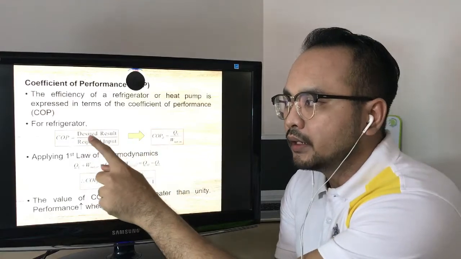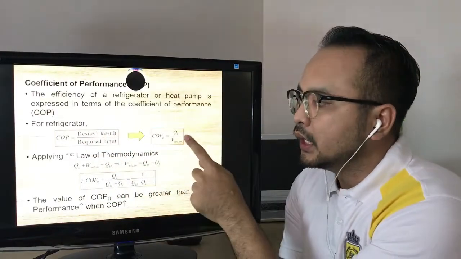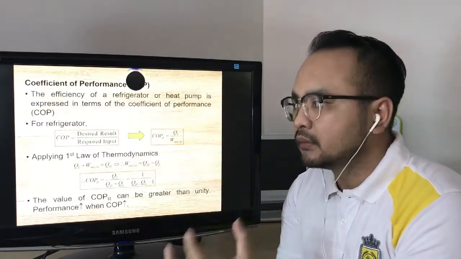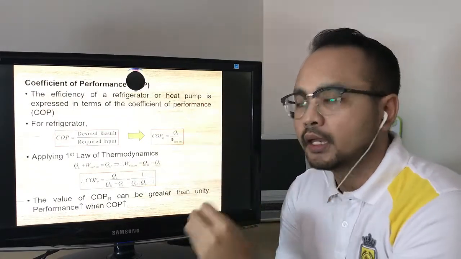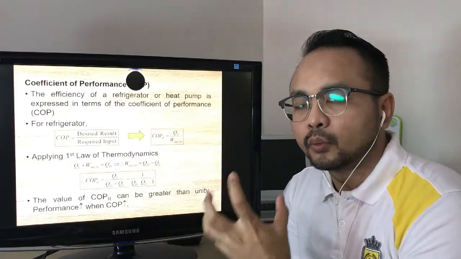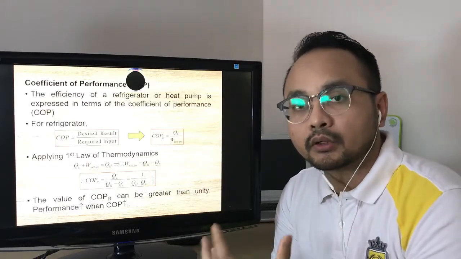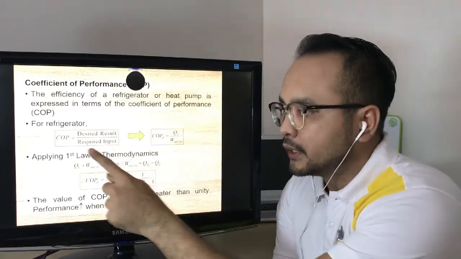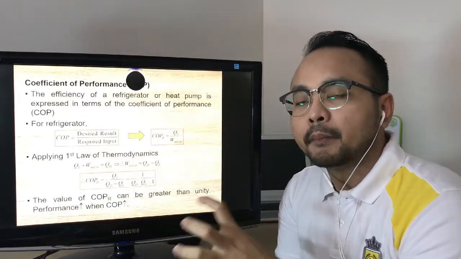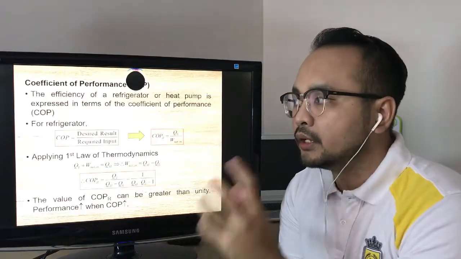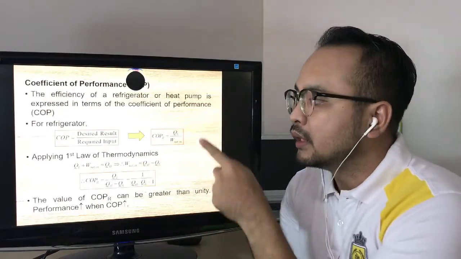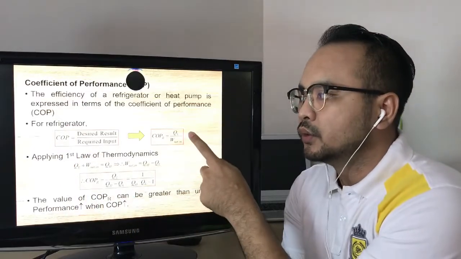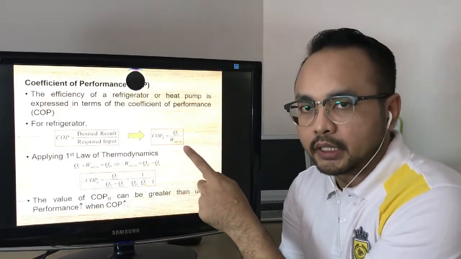This means that the desired result for the refrigerator is QL, in which we are expecting that this amount of heat will be extracted out from the cold reservoir or the cold space. It is over the required input, meaning how much work is needed in order to extract out this QL. So the COP for the refrigerator is equal to QL over W net in.